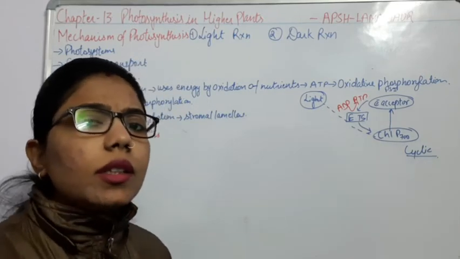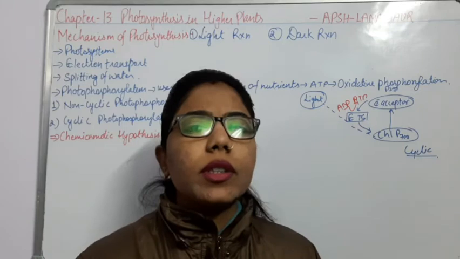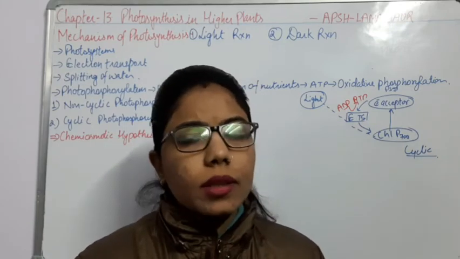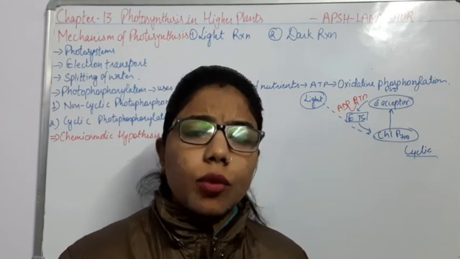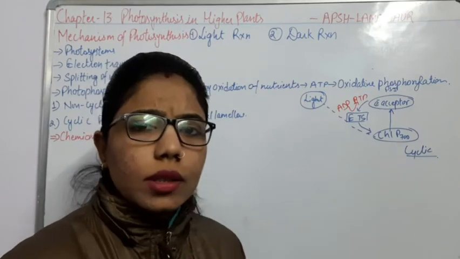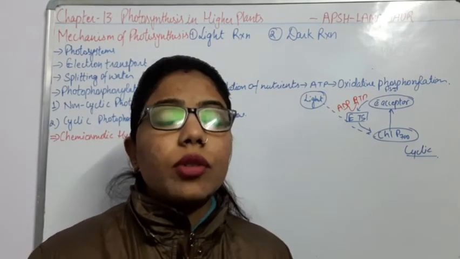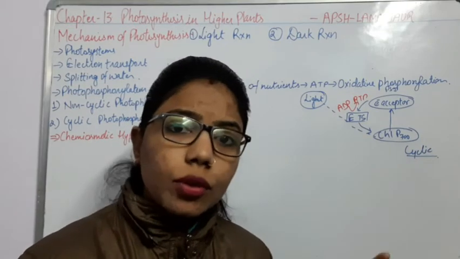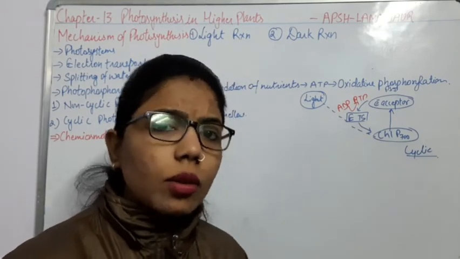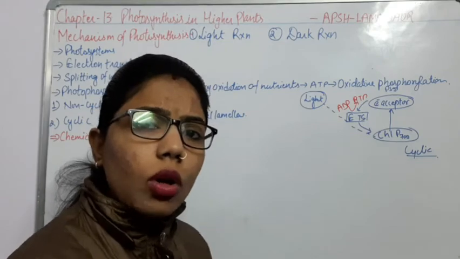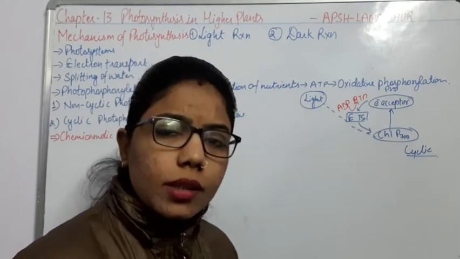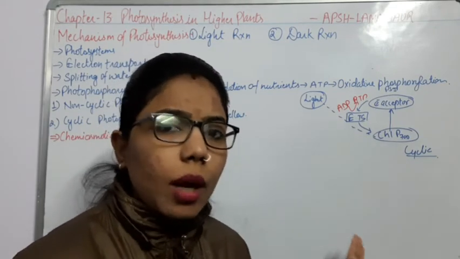In this chapter we have already discussed a few topics, like the discoveries related to photosynthesis. Then we discussed the site of photosynthesis, where exactly photosynthesis is happening, like the chloroplast. So here we have done the whole structure of the chloroplast, and how the reaction is going to happen here.